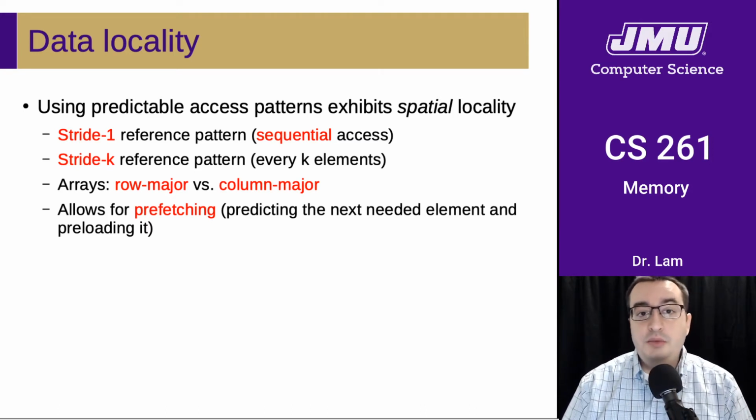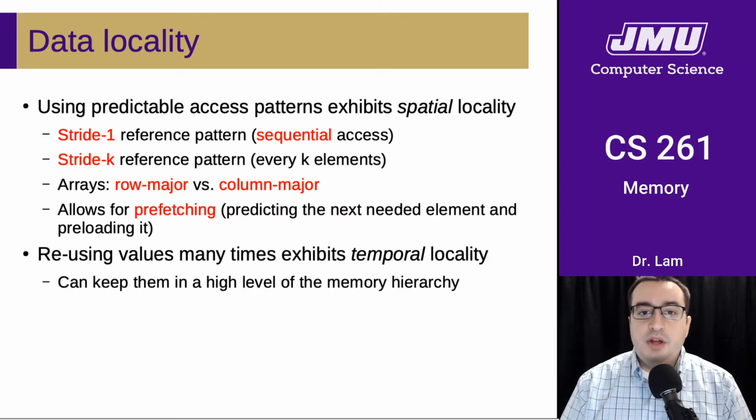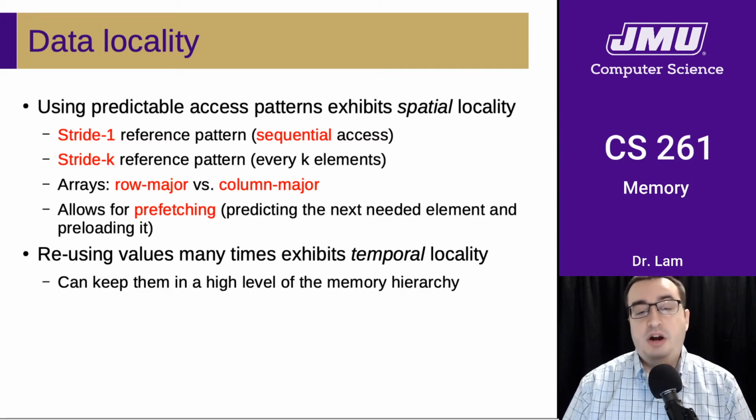And so if your program uses predictable access patterns and accesses things sequentially, this allows the computer to prefetch the things that the program is going to need next. The system can predict what's going to be needed and can go ahead and preload it before the program actually needs it. Reusing values over and over again exhibits temporal locality, and this allows us to keep the things that are going to be used over and over again in a high level of the memory hierarchy, so that they're going to be very fast to access.